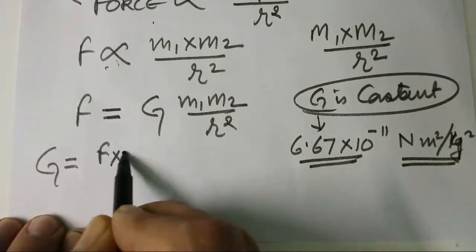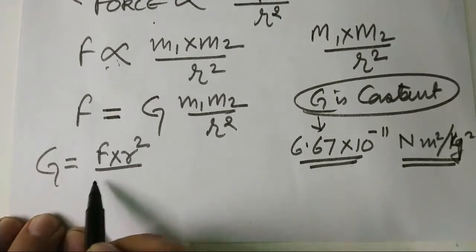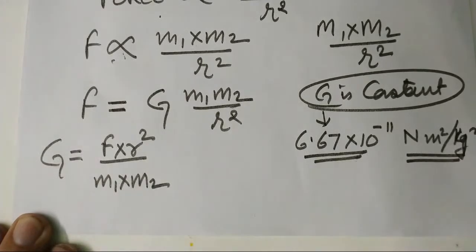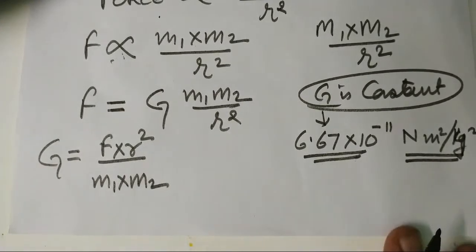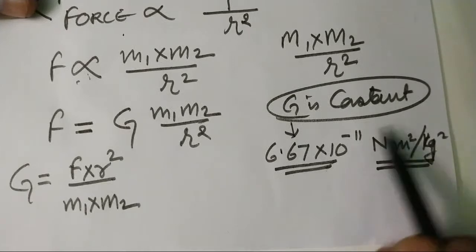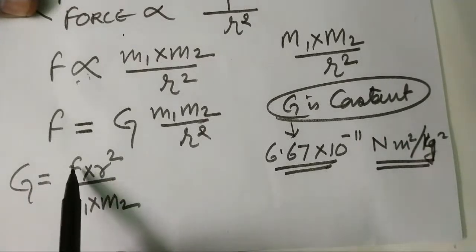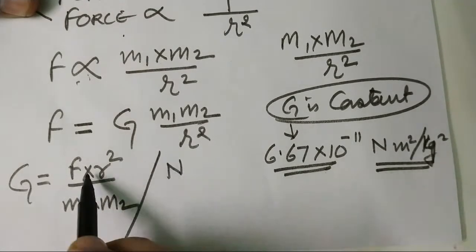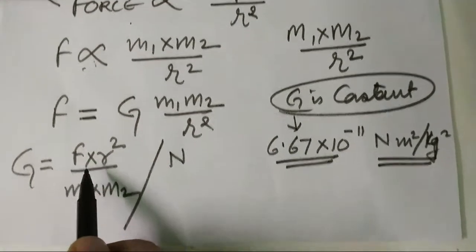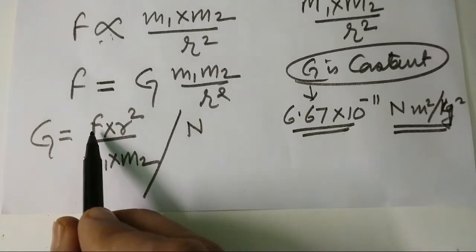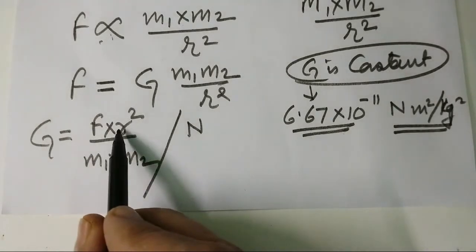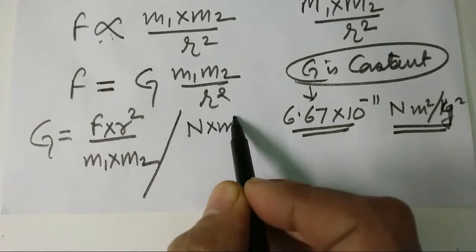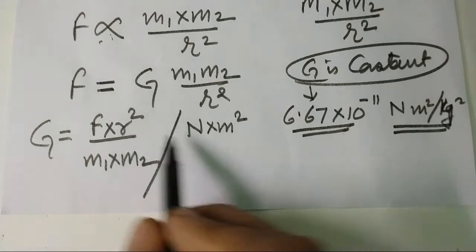G is equal to F into r square upon m1 into m2. Now how did the unit come? The unit of force is Newton. Force is measured in Newton. If F is equal to N, r is the distance and the standard unit of distance is meter, so it will become meter square.